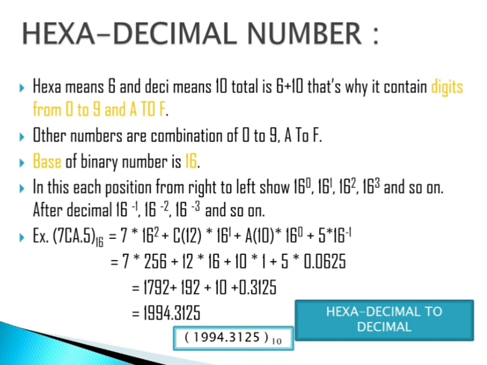The first 10 are 0 to 9, another 6 are A to F: A, B, C, D, E and F. That's why we have 16 as base. 0 to 9 is decimal and A to F is hexadecimal.